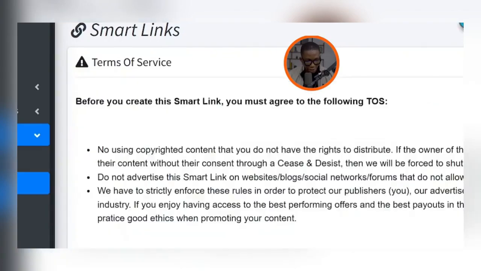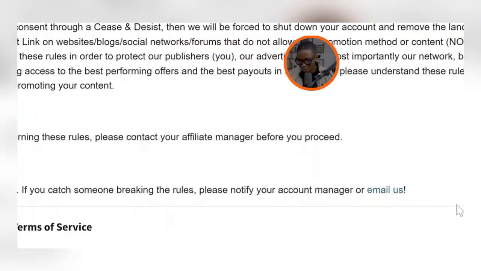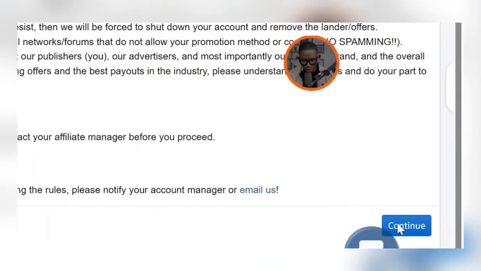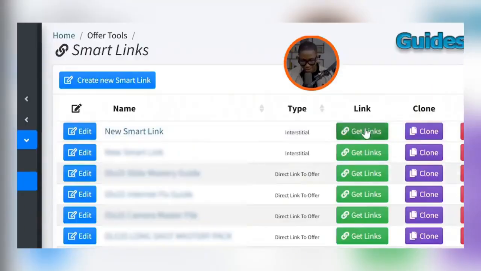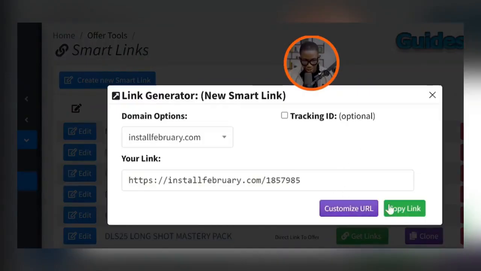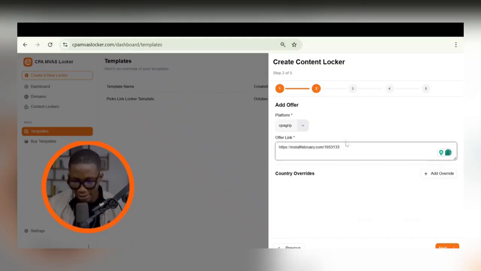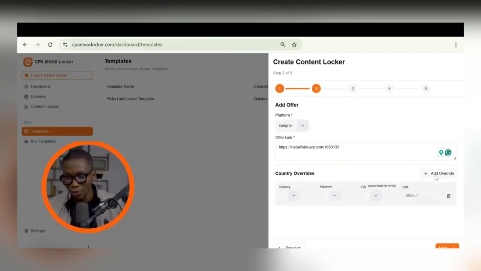Then you can click on create new smart link, click on agree to service, click on continue right here, and then you can just click on save. It's very simple. New smart link, you can see right here, click on get links, simple. So click on copy link, and this is the link you're going to put here. That means it's going to show a CPA Grip offer first. But let's say, for example, there's a specific country where you've noticed that CPA Grip does not have offers. You can then go ahead and add an override right here.